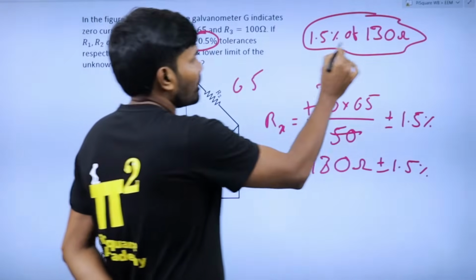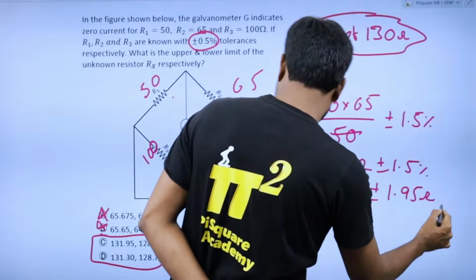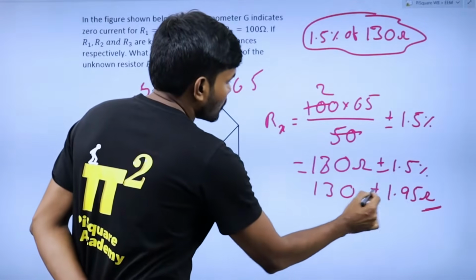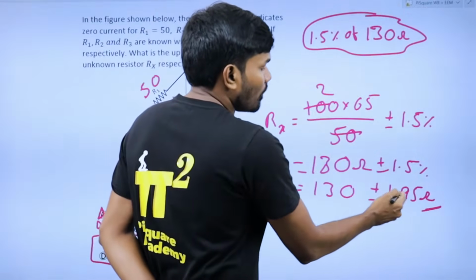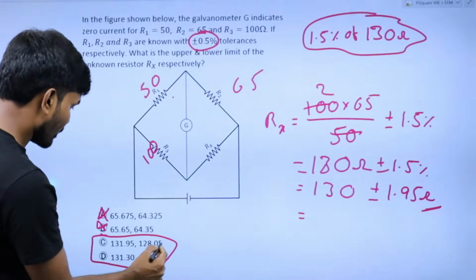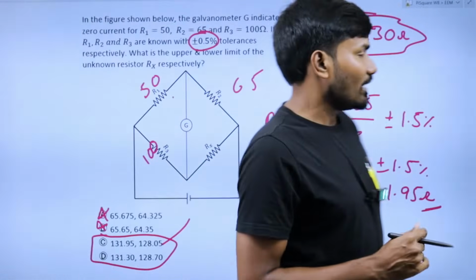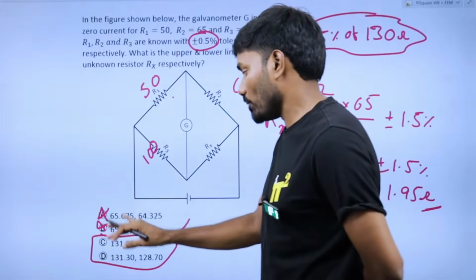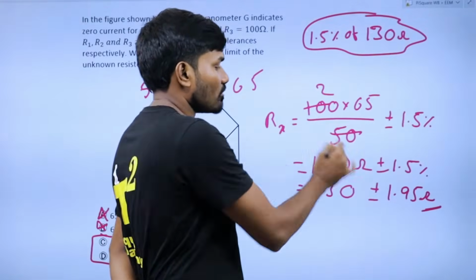Okay, so 1.5% of 130, if you do it, you will be getting plus or minus 1.95 ohm. So 130 ohms plus or minus 1.95 ohm means the range is 130 plus 1.95, 130 minus 1.95, which will give option C as the answer. Okay, this is the way. Of course you ruled out two options, but if you want to pick between these two, you'll have to do this 1.5% of 130 ohms.